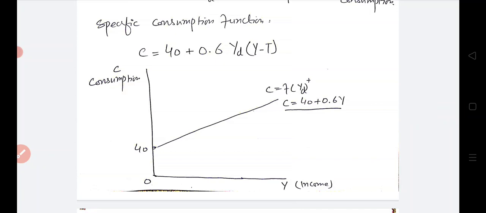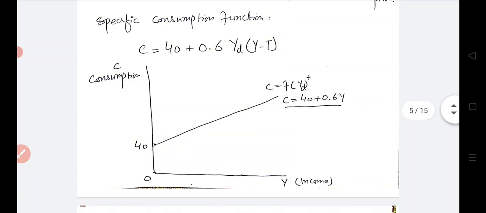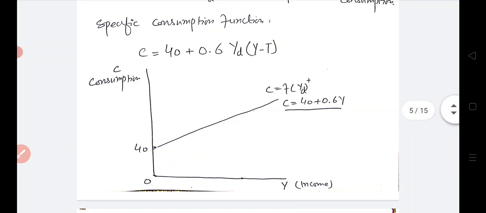And this consumption curve's slope is equal to the marginal propensity to consume, which states how much consumption will change by one unit change in the income. And the consumption function is portrayed on this two-axis graph, where C is equal to 40 plus 0.6Y. This is the basic consumption function.